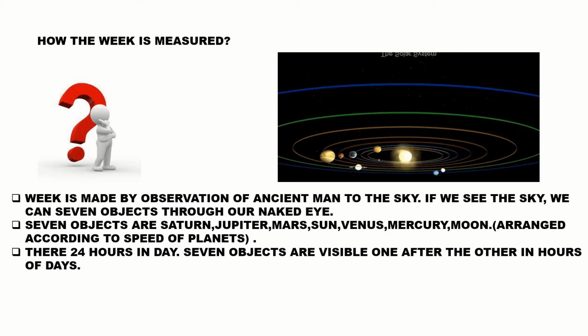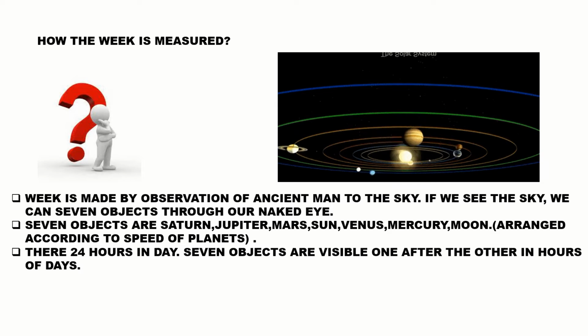If you see the names of the days also, Ravivar, the Sun is first on that day. Somavar, the Moon is first on that day. Mangalavar, Mangal Grah is first on that day. And Budhavar, Guruvar, each is first visible on that day.